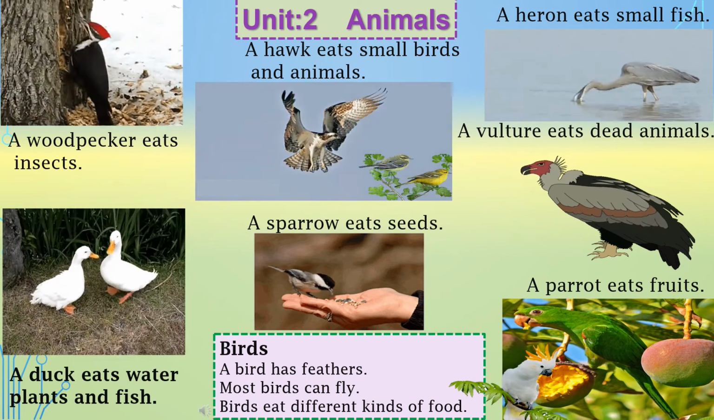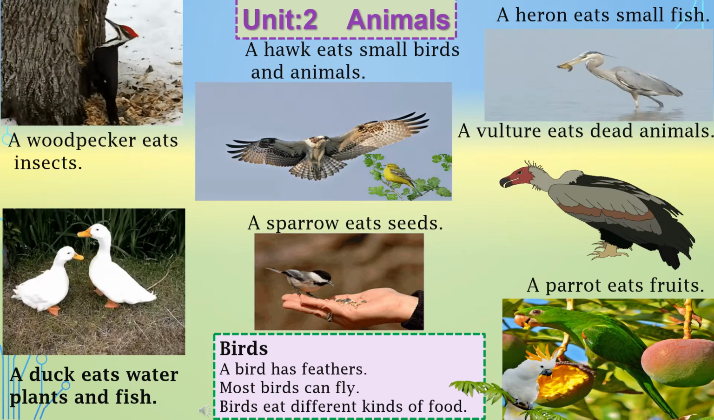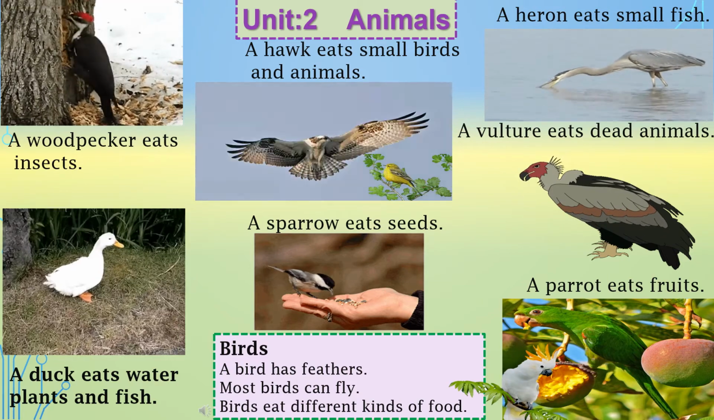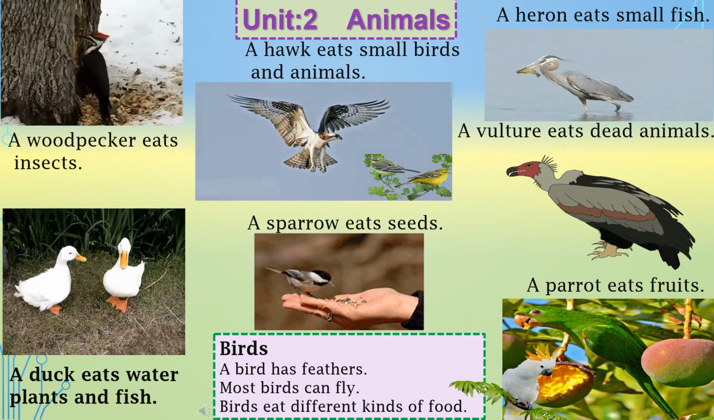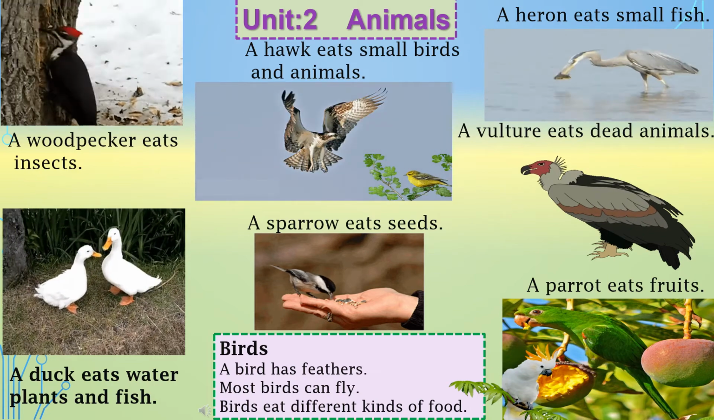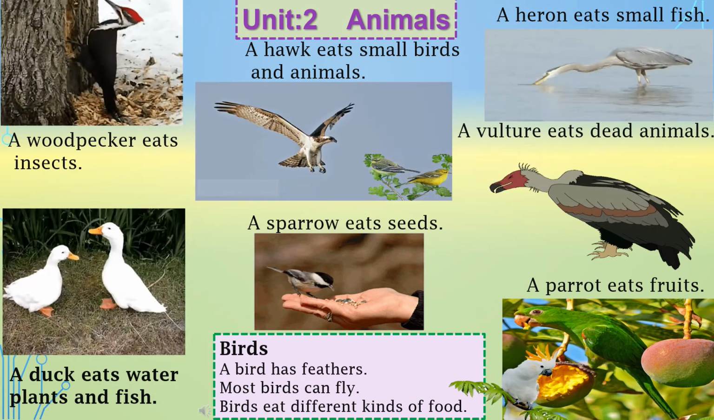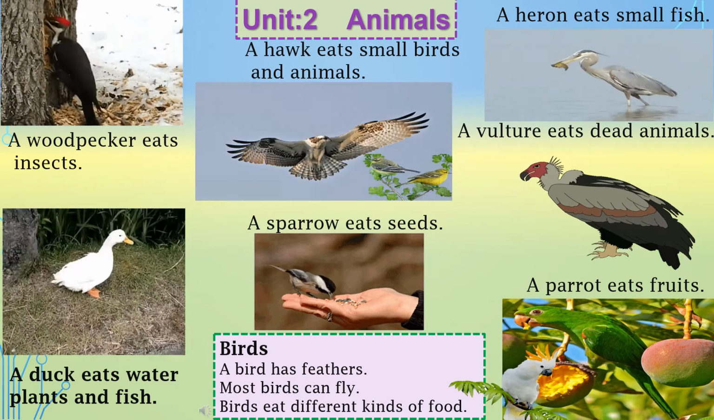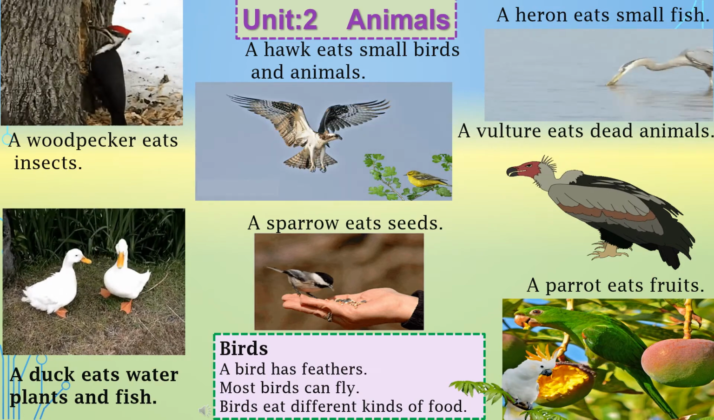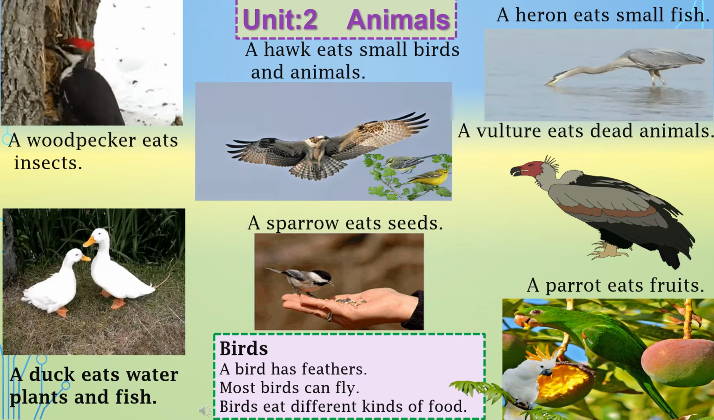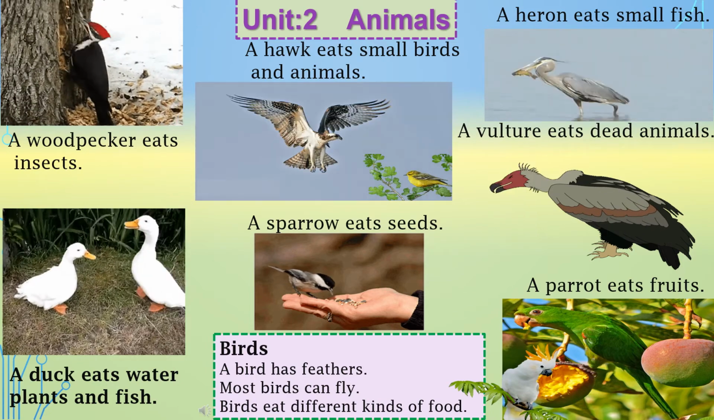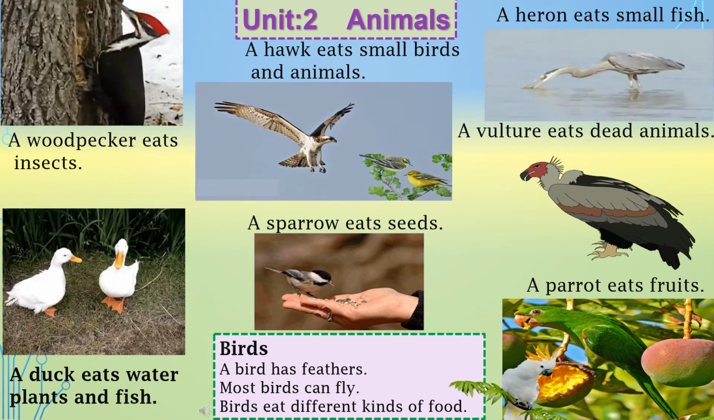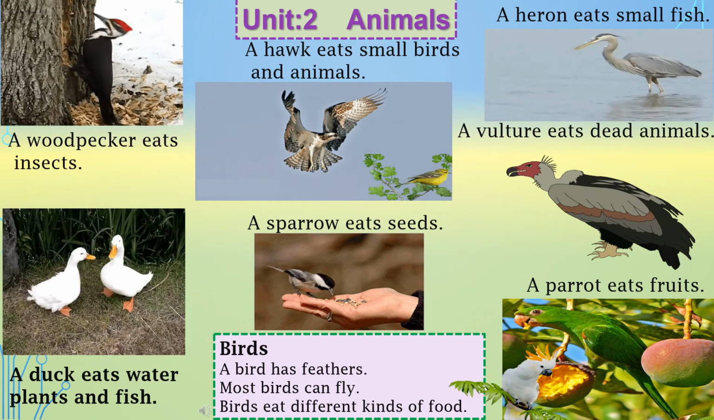This white cute duck. A duck eats water plants and fish also. Small fish and water plants are there, so it lives in the water or outside the water, near the water. So a duck eats water plants and fish. Okay, this is a cute small sparrow. A sparrow eats seeds. What does the sparrow eat? A sparrow eats seeds. These small seeds it is eating right now, you can see.